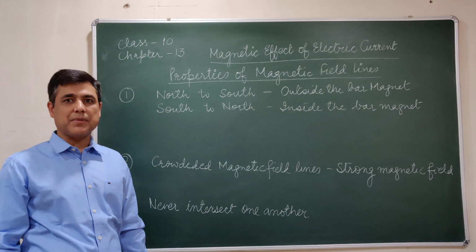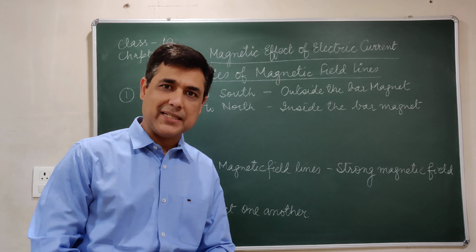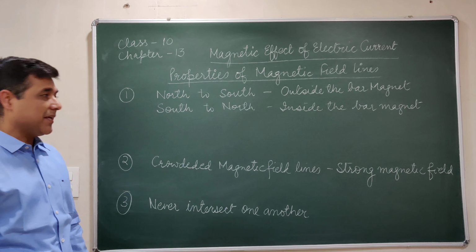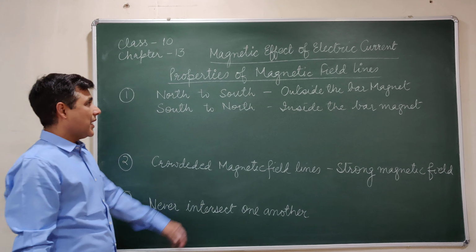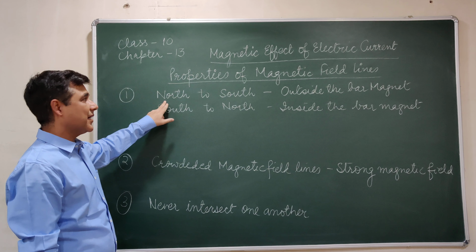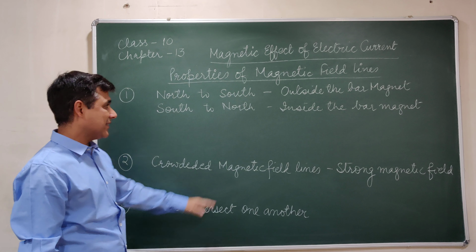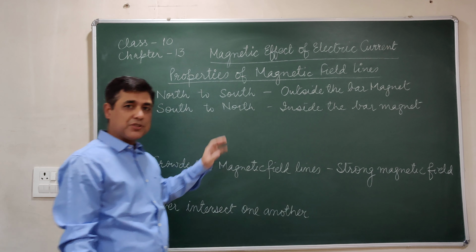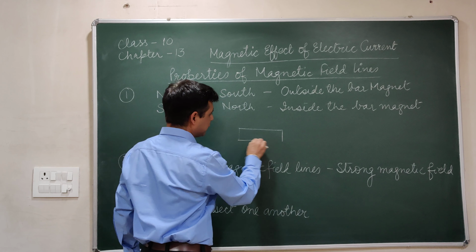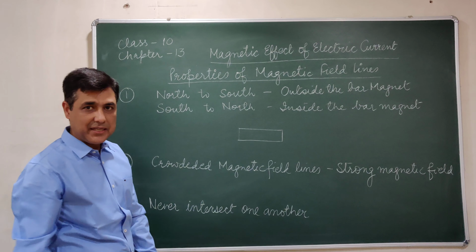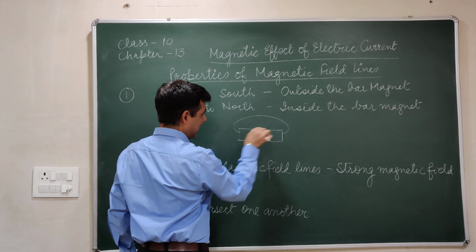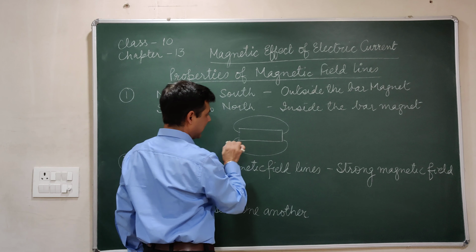Now let us discuss the properties of magnetic field lines that we have just formed. The first property of magnetic field lines is, outside the bar magnet, the direction of magnetic field lines is north to south, whereas inside the bar magnet they are from south to north. So if I draw a bar magnet and I ask you to draw the magnetic field lines in and out of the bar magnet, these are the magnetic field lines outside the bar magnet.